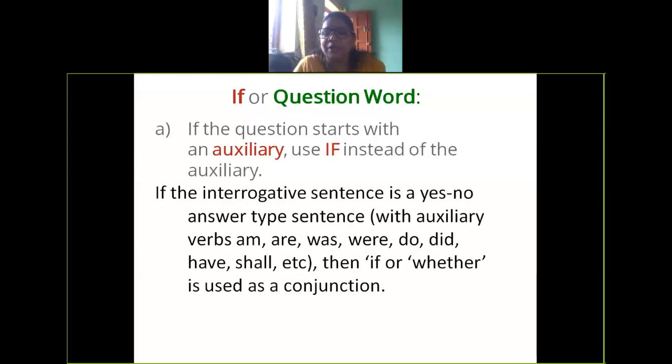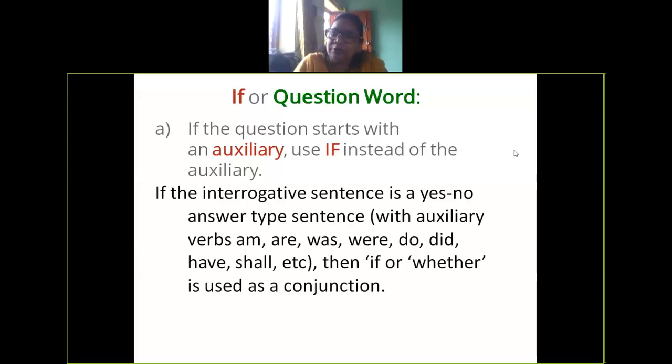Present continuous into past continuous. If I was playing, I will come first so that it becomes an assertive sentence, a statement, instead of an interrogative sentence.